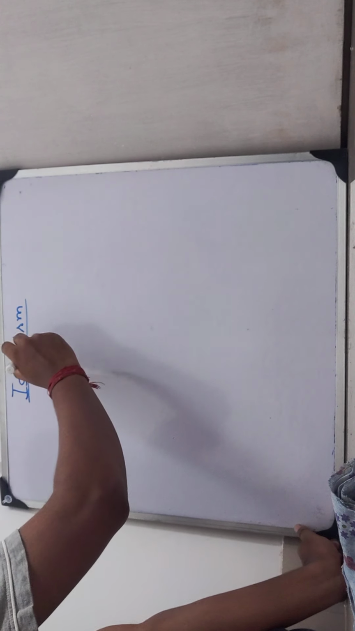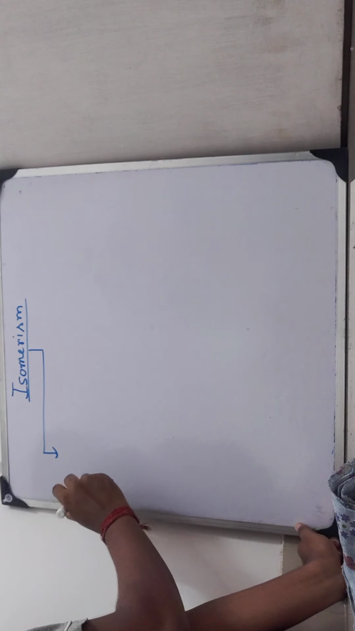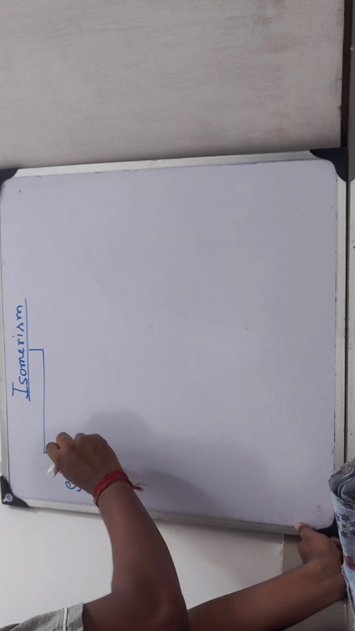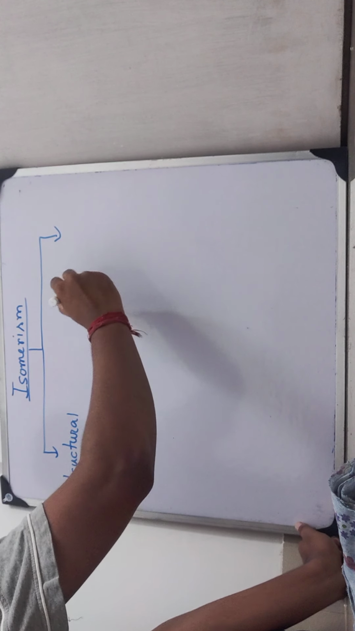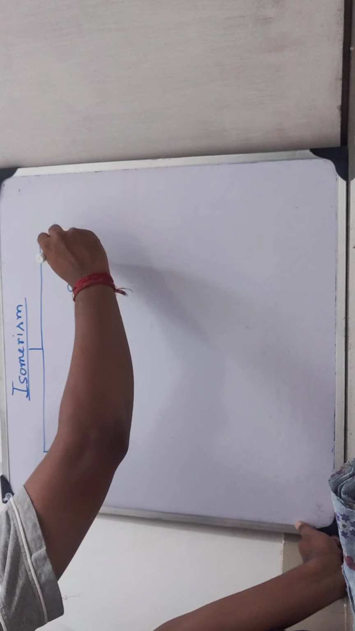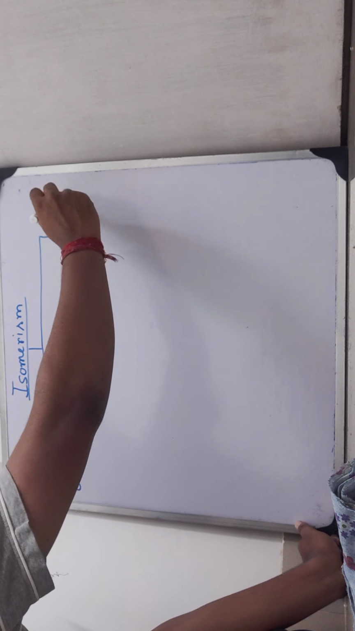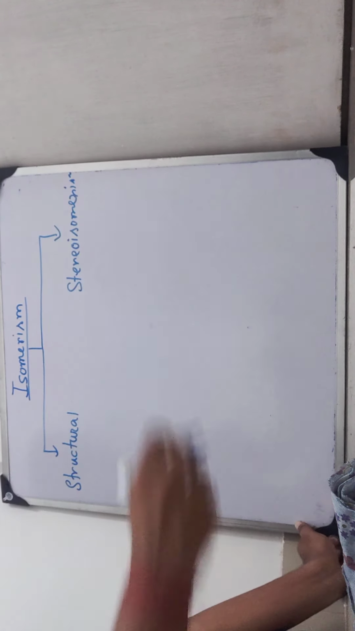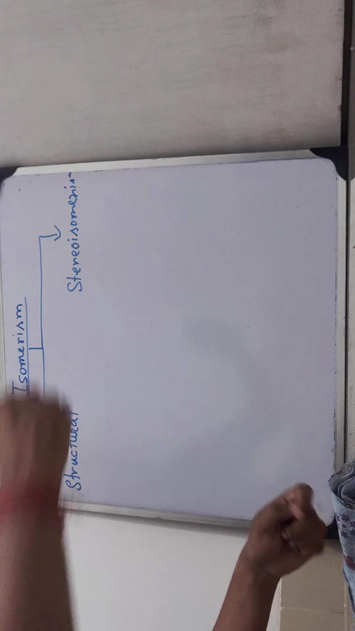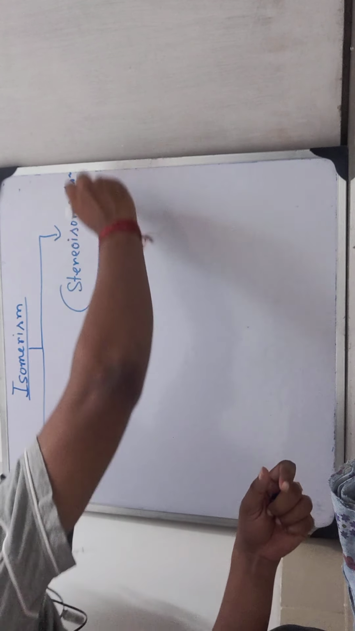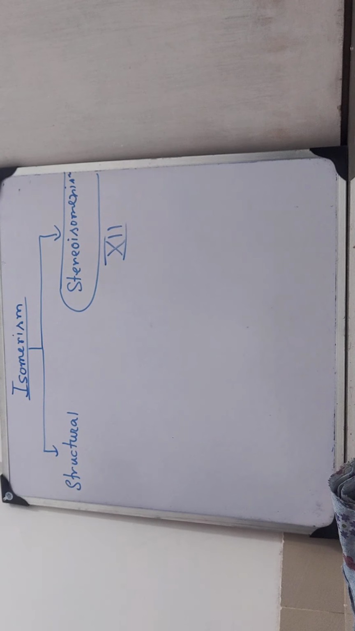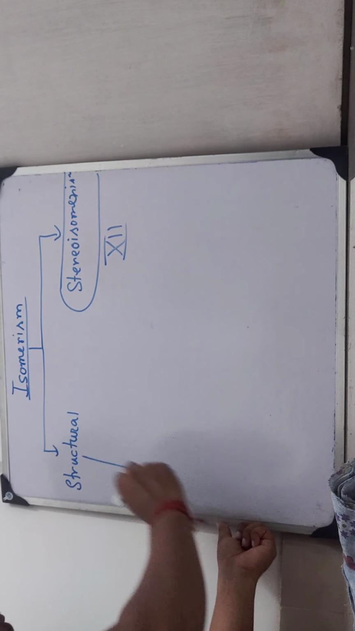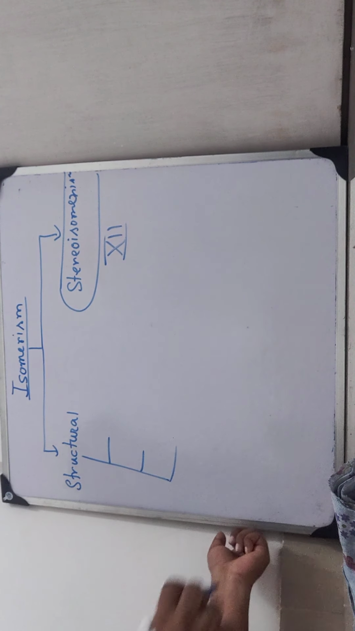Isomerism can be divided into two parts. One is known as structural isomerism, and the other one is known as stereoisomerism. We will get to know about stereoisomerism in class 12. But structural isomers are the ones we are going to learn today.